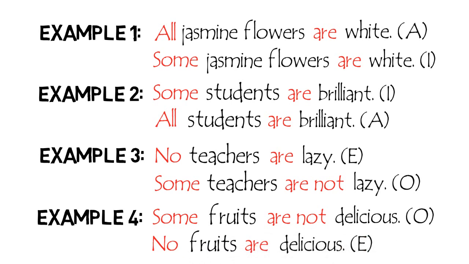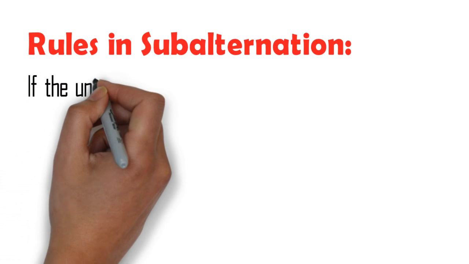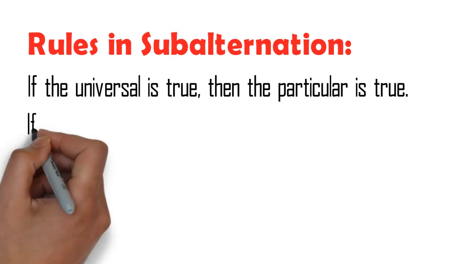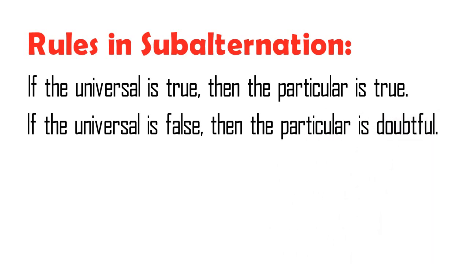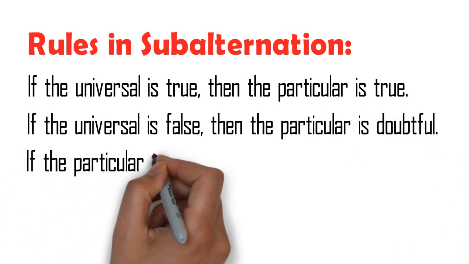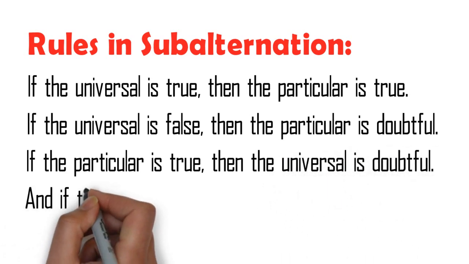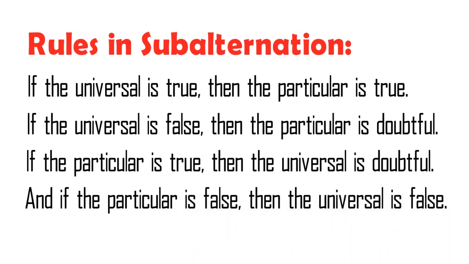Now let's proceed in discussing the rules in subalternation. If the universal is true, then the particular is true. If the universal is false, then the particular is doubtful. If the particular is true, then the universal is doubtful. And if the particular is false, then the universal is false. Let us consider again the examples mentioned earlier and assign truth value to them.